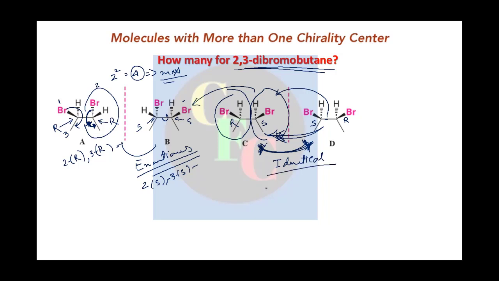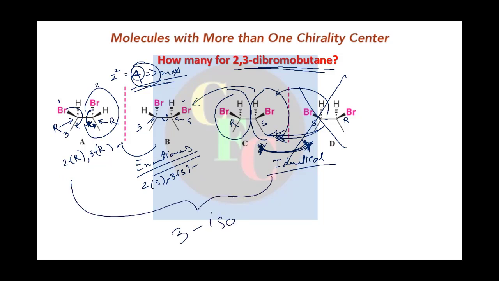So they are not different isomers. So we can say that 2,3-dibromobutane does not have 4 isomers, right? It has only 3 isomers. Only 3 isomers are there for 2,3-dibromobutane, because one of the isomers that we drew is same as the other one of them, right?